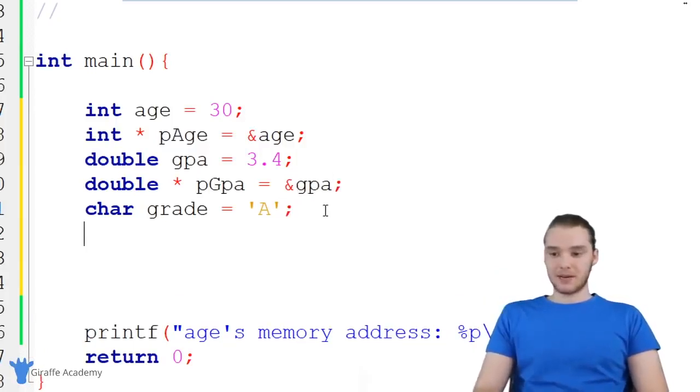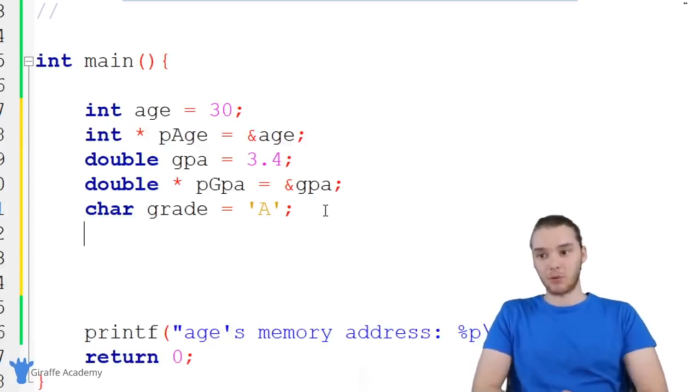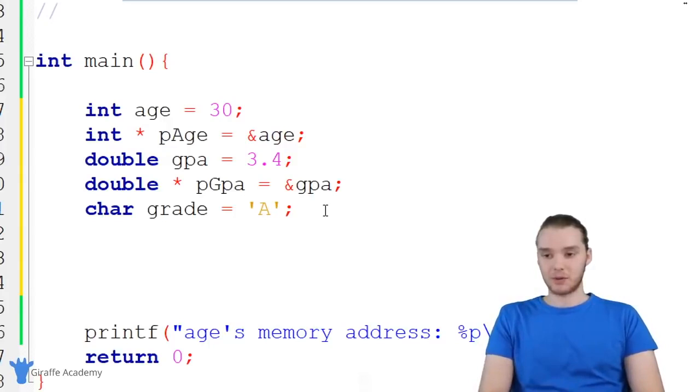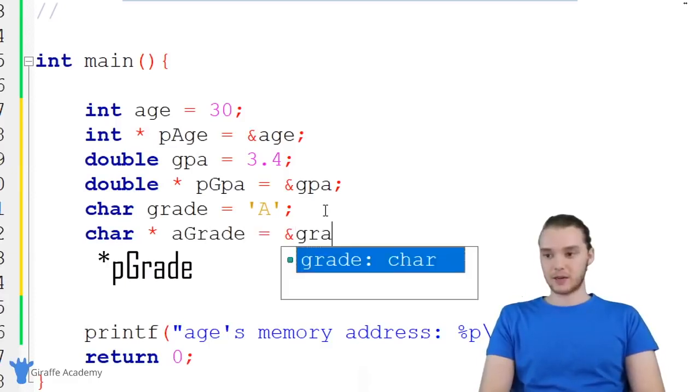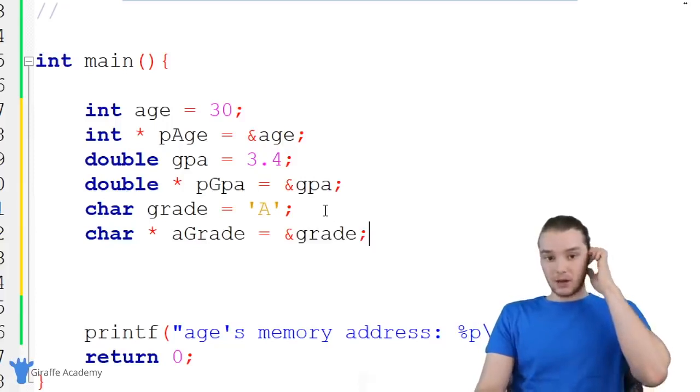I'm going to do the same thing down here for this character variable. So I want to create a pointer variable, which is going to store the memory address of the character variable. So I'm just going to say char asterisk pGrade, and I'm going to set this equal to ampersand grade. Okay, so that's all I'm doing, right?